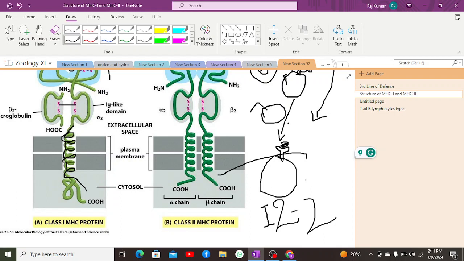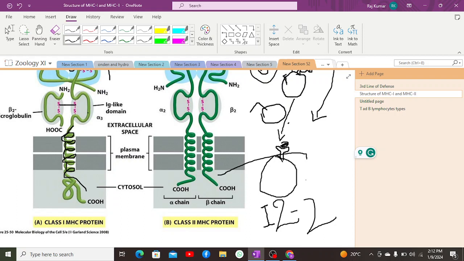Moreover, when it comes to B memory cells, after receiving the antigen presented over their B cell receptor, they will tend to differentiate and proliferate into B memory cells and B plasma cells. B plasma cells will secrete antibodies against that particular type of pathogen containing the antigen, as well as the B memory cell will keep a record of that antigen, so that in future whenever the infection is again attacking our body, then that pathogen can be easily destroyed.